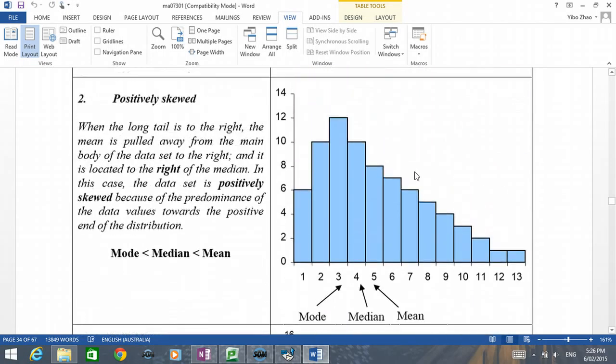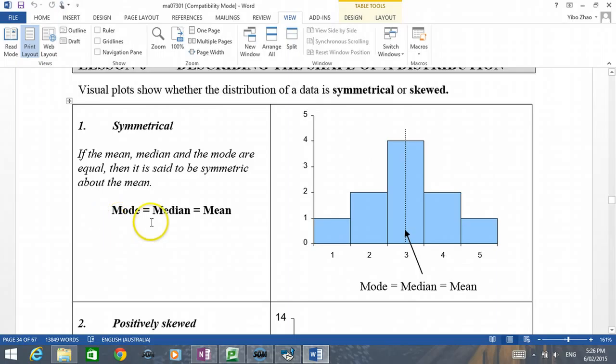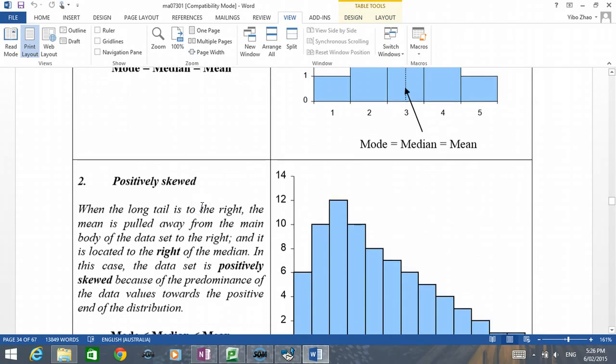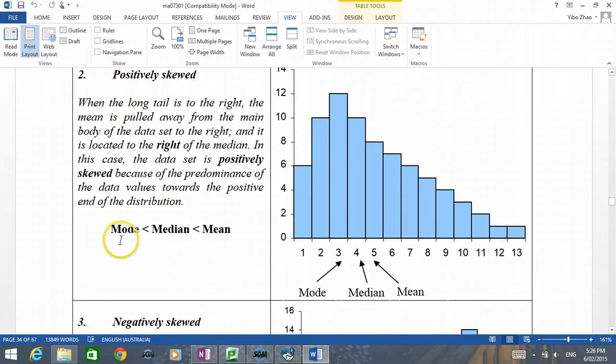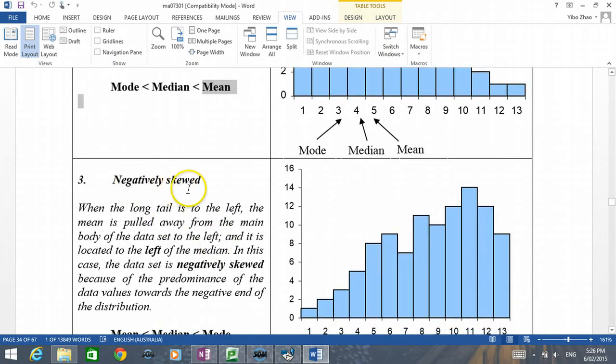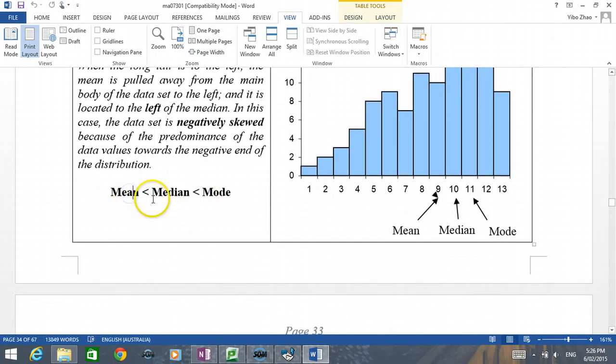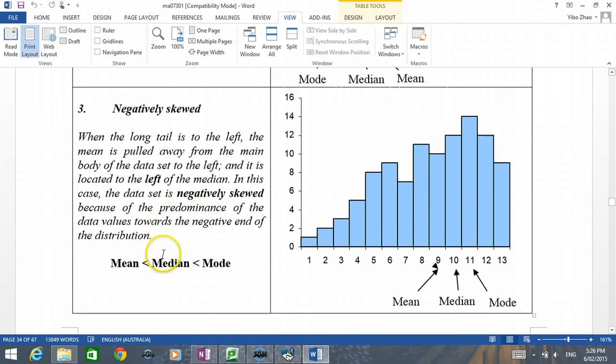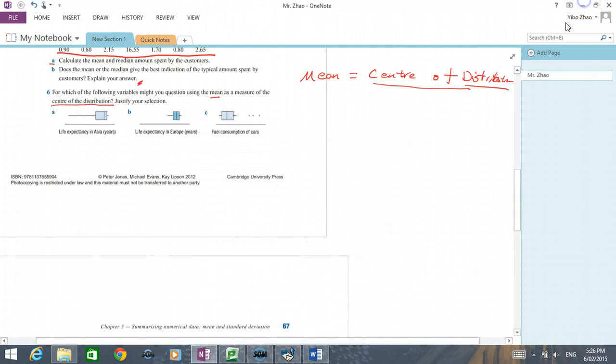If you don't have this in your notes, please write it down. Go back to the video, freeze the screen, write it down. Symmetrical, we have mode equal to the median equal to the mean. Positively skewed, mode is less than the median, less than the mean. Negatively skewed, mean is less than the median, less than the mode. Write it down in your knowledge book.